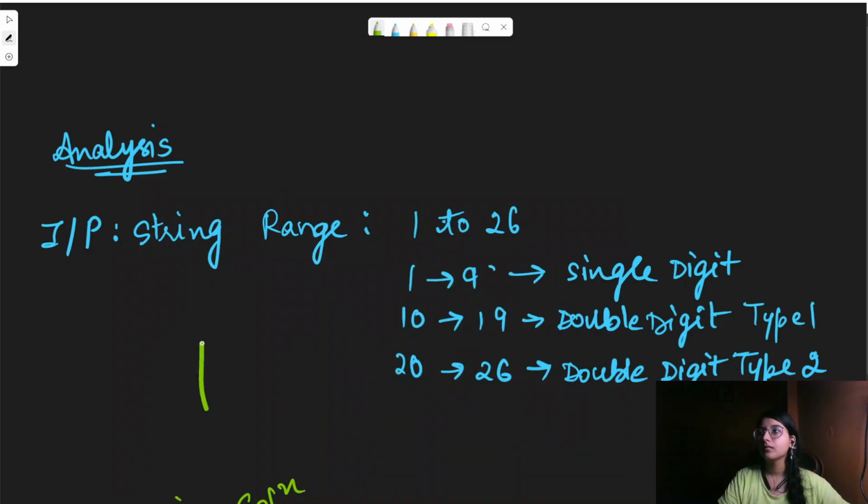So as here we can analyze, our input is basically a string, right? And whose range is basically between 1 to 26, because 1 stands for A and 26 stands for Z, right?